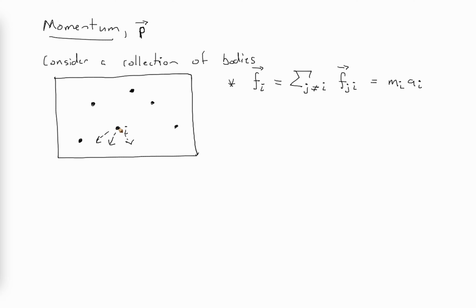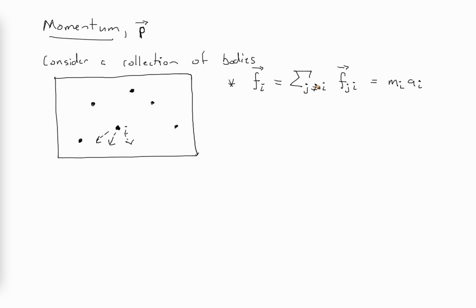And so the total force acting on this particle, well, force is a vector. So what do we do if we want to get the total force? We add up all of the forces from all the particles acting on it. If we add all the forces together as vectors, that gives us the overall force acting on this ith particle. So that's what we're saying here.